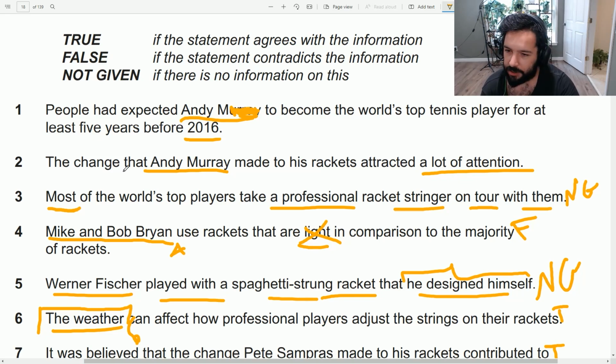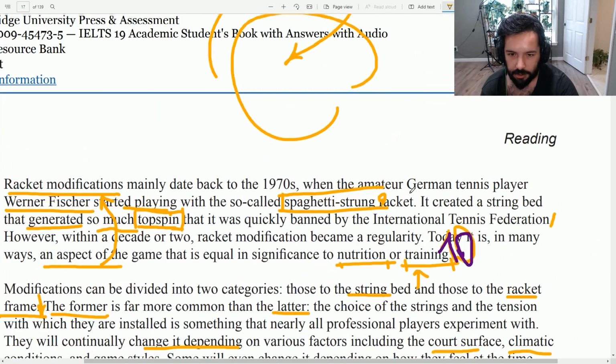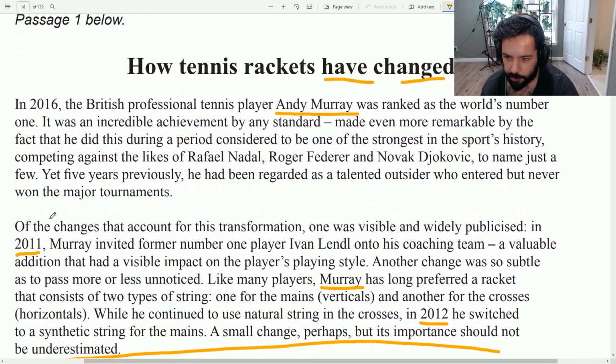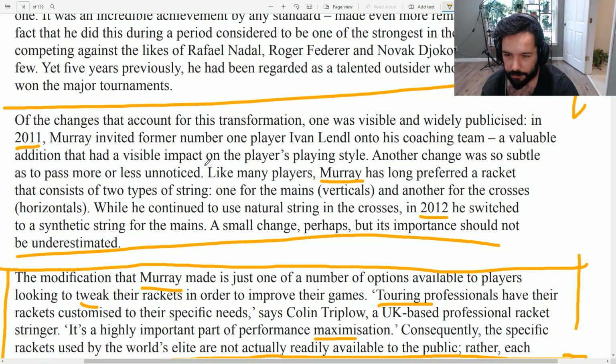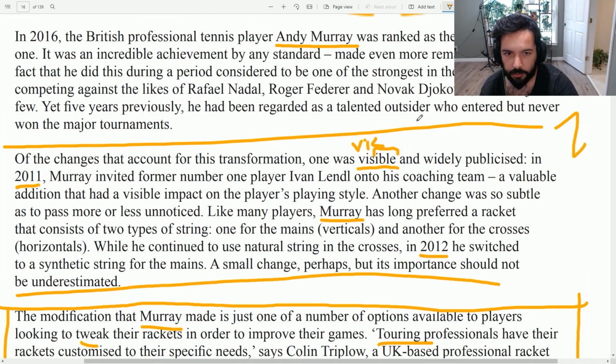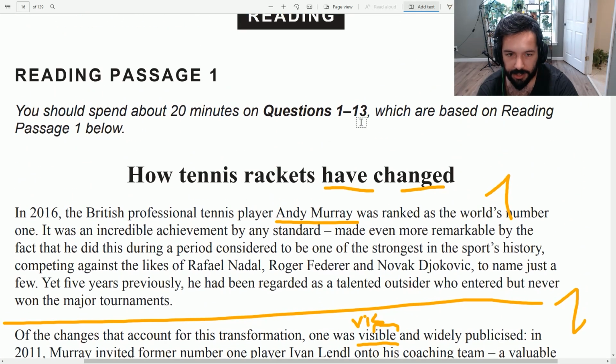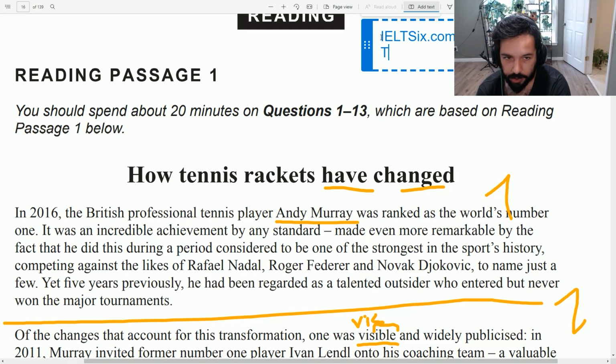Now, let's see. The change that this guy made attracted a lot of attention. I'm assuming this is the first and this is the second question. Of the changes that account for this transformation, one was visible, can be seen. Any word with this is about seeing. Also, if you want to learn more about vocabulary like this and how they are made, basically the prefixes, roots, and suffixes, you can go to my website. I don't know why I said our. TOEFL.page or IELTS9.com, IELTSIEX.com.